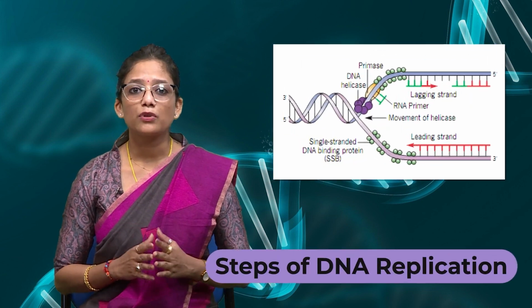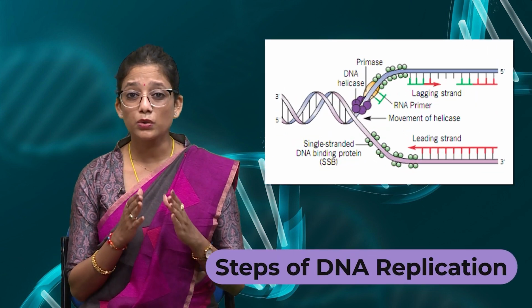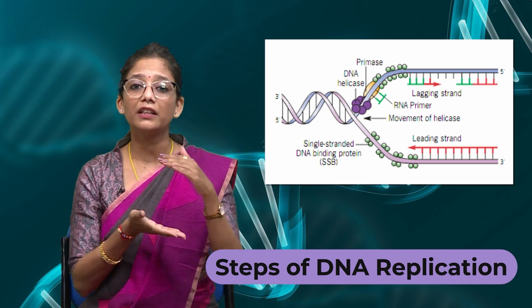In the subsequent lecture, you will be studying about primase, and it is called RNA polymerase. Why? Because the DNA polymerase cannot start the DNA replication de novo from scratch. It cannot do that. So it needs a RNA primer, and to synthesize RNA primer you need primase enzyme. So these are the starting material that you need for DNA replication. Of course, the dNTPs.